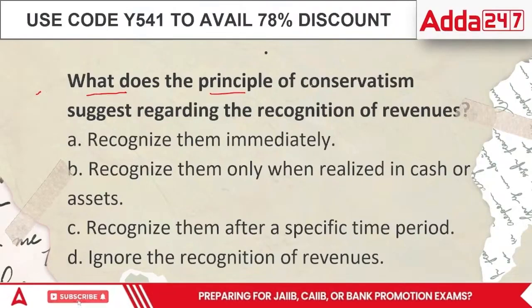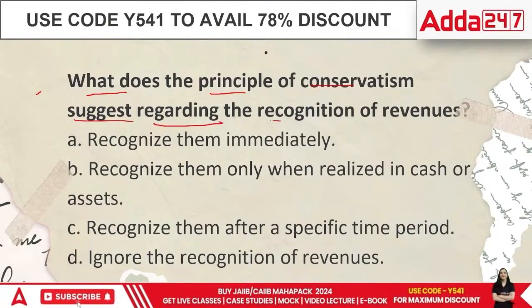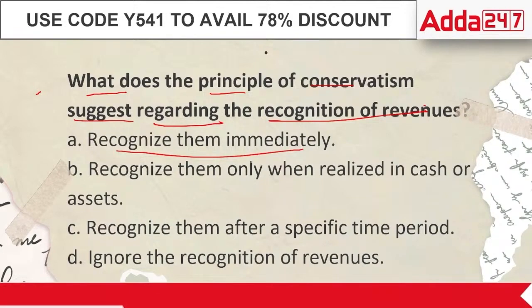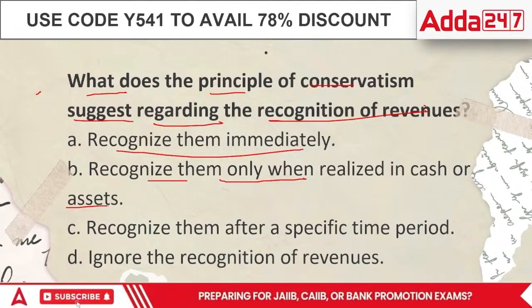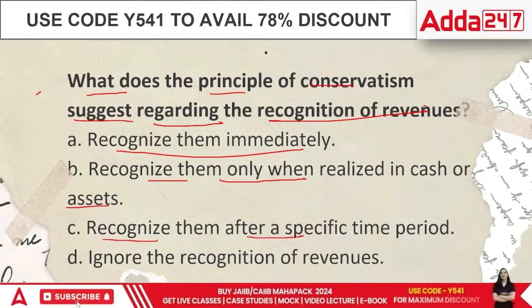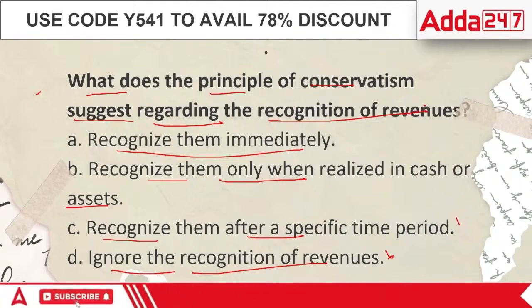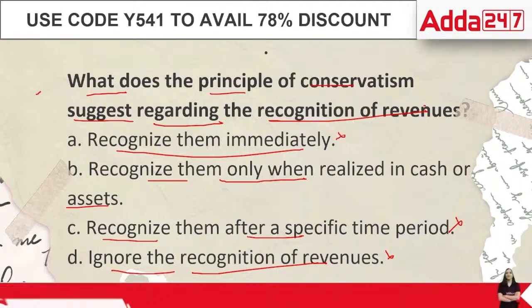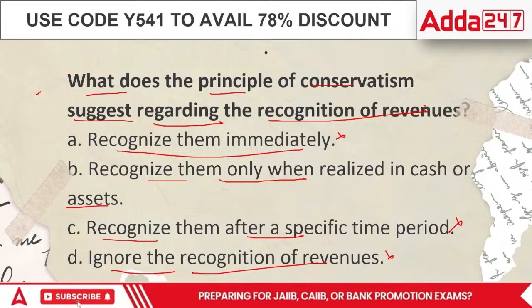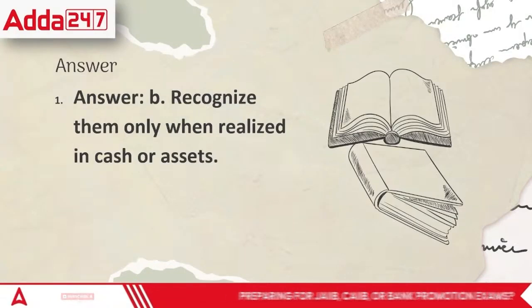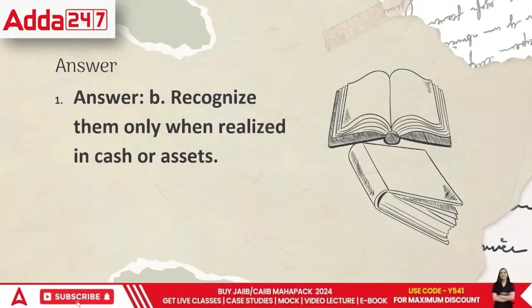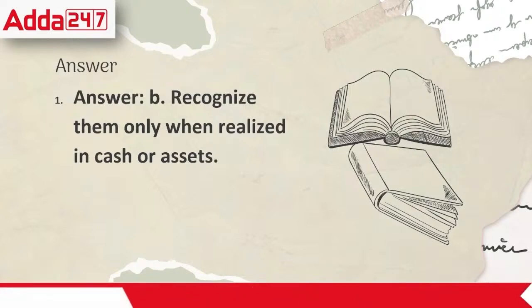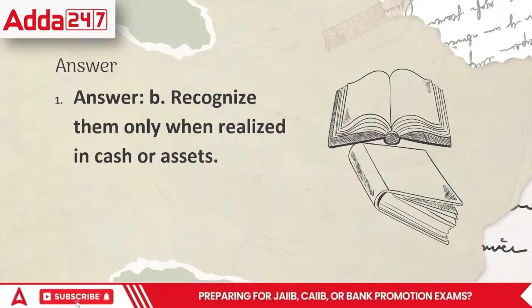What does principle of conservatism suggest regarding the recognition of revenue? You should recognize immediately, recognize them only when cash or assets are realized, recognize them after a specific period, or ignore the recognition. You cannot ignore the recognition. You cannot record it after a specific period of time. You will forget it, and then there is no meaning. Recognize them immediately? No. Because if you want to record it on the basis of something else, there would be a problem. So in this case, the correct answer would be B. Recognize them only when the assets are in cash, or there is proof that we are realizing it.